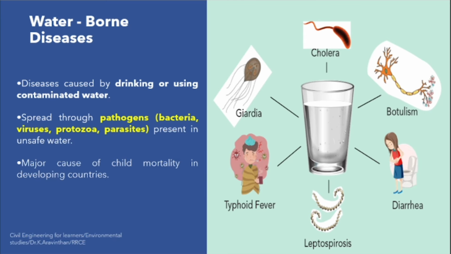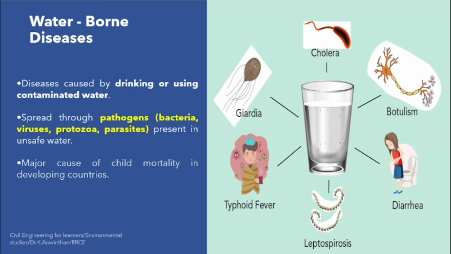Another title is water-induced disease. That means it might be due to some minerals. See, water might be good. It might not have any virus or bacteria, but it might have lead. Lead is a mineral. Arsenic is a mineral. If these minerals are in excess, what will happen if you consume that water? You will get hormonal damage. This kind of disease will end you up in 1 week or 2 weeks.